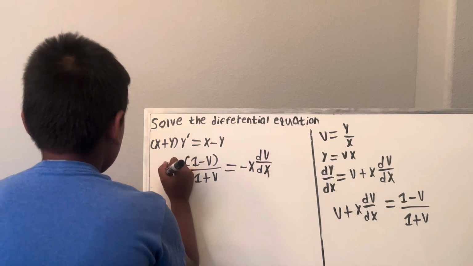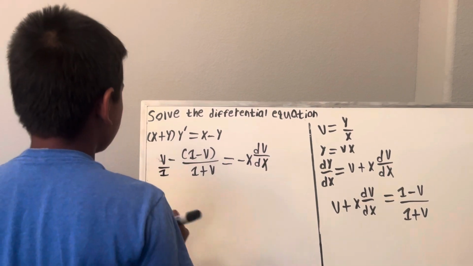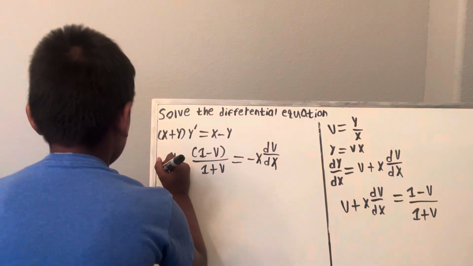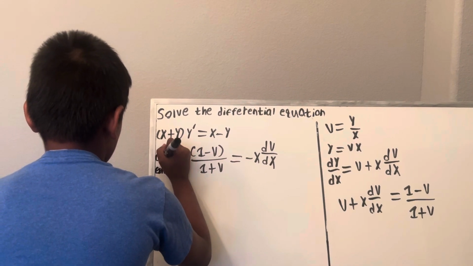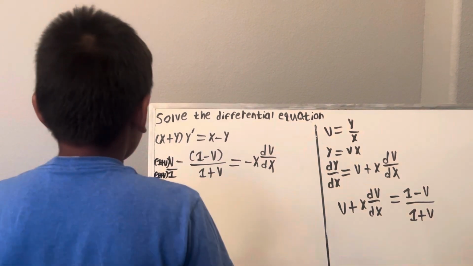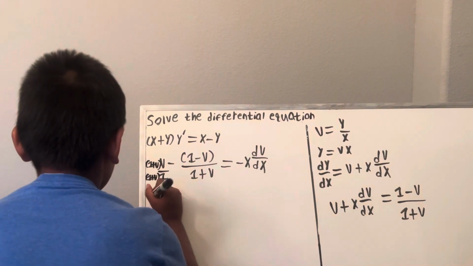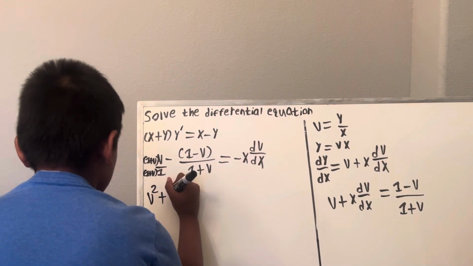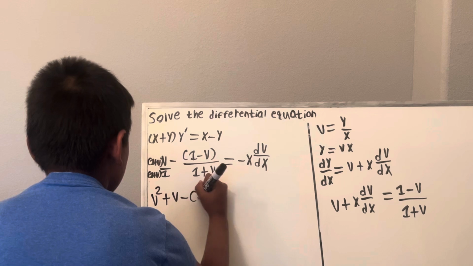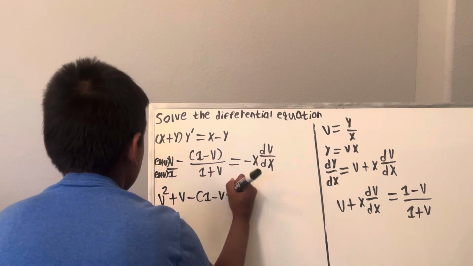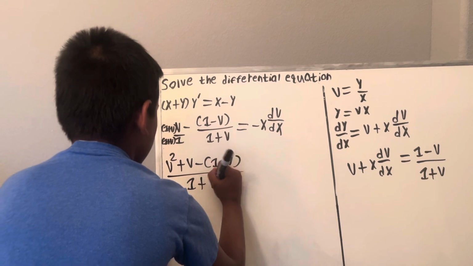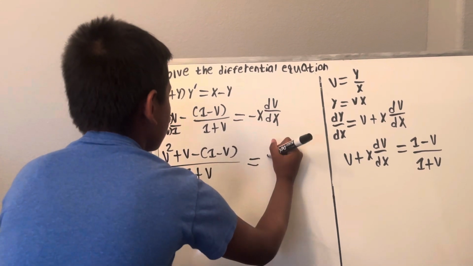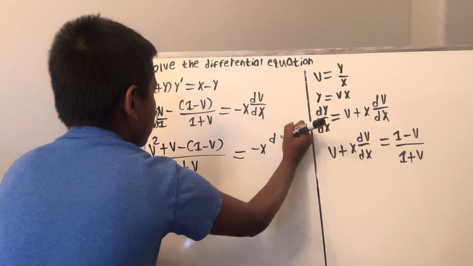So now I know that v is the same as v over 1, and the least common denominator is 1 plus v. It is v times 1 plus v, and this times 1 plus v. So now I get (1 plus v) times v, which is v squared plus v, minus (1 minus v), all over 1 plus v is equal to negative x dv/dx.